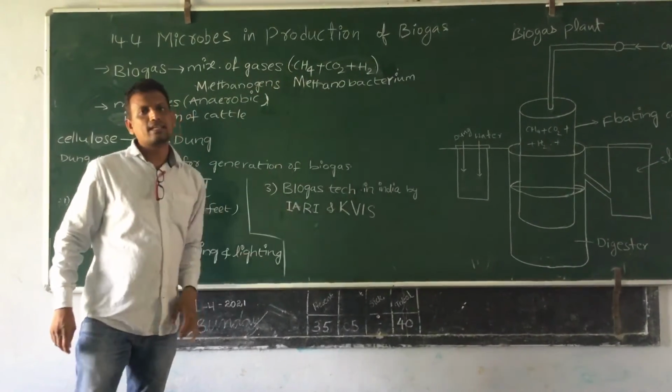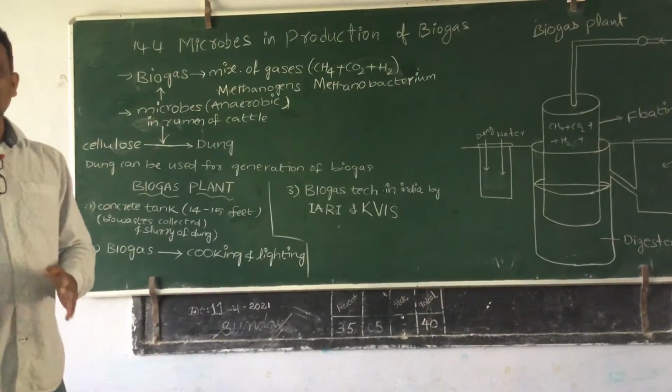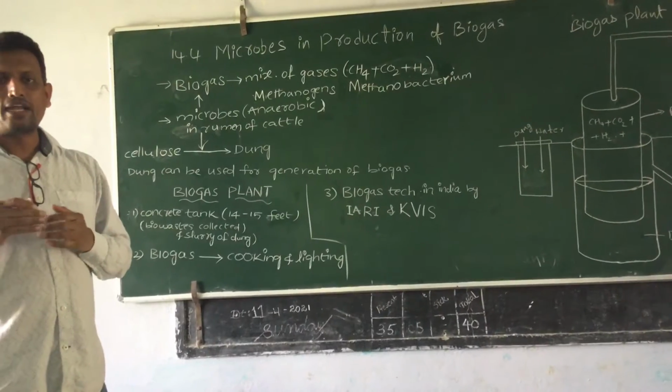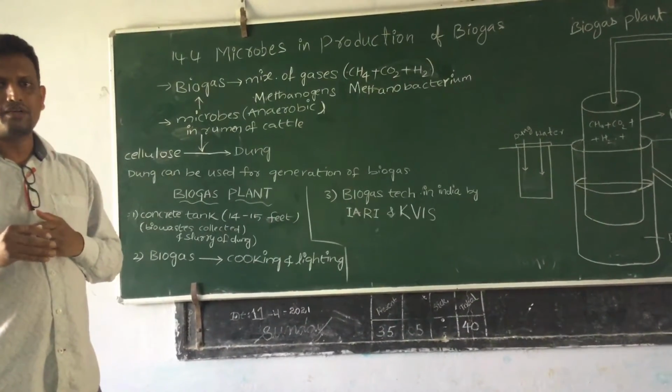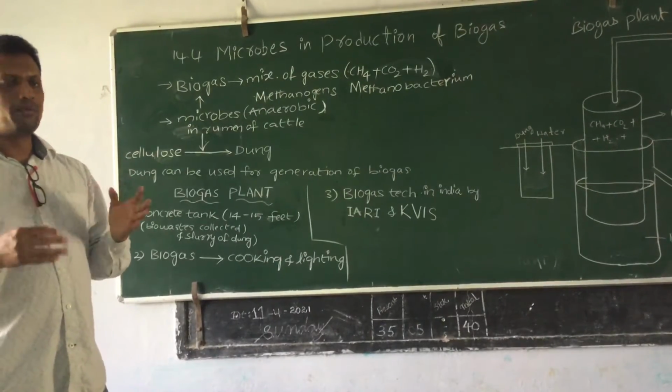The methane-containing mixture of gases is called biogas. Where is it produced? During sewage treatment in the anaerobic phase, in the secondary treatment, during digestion of the sludge.